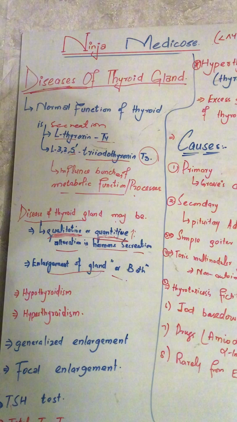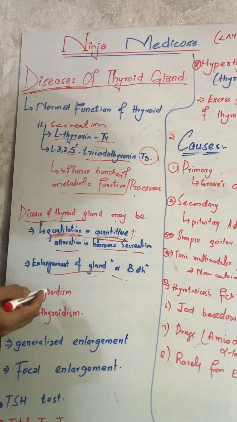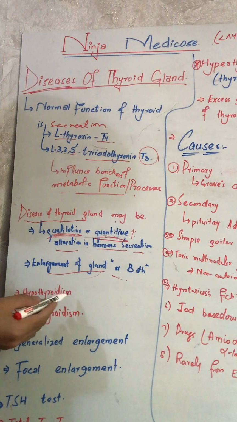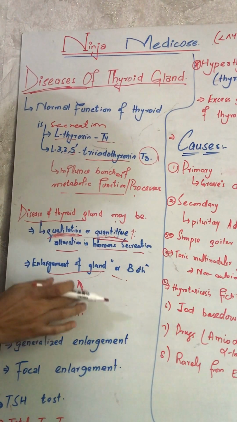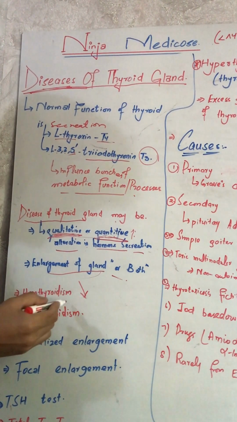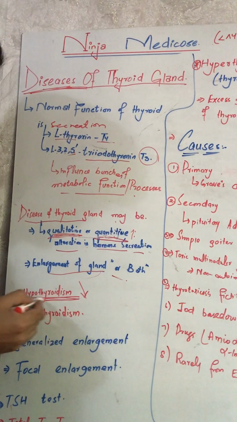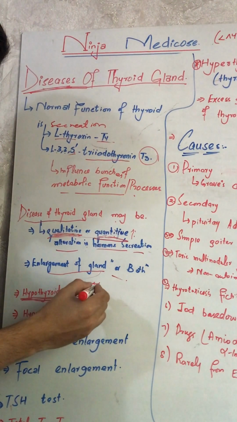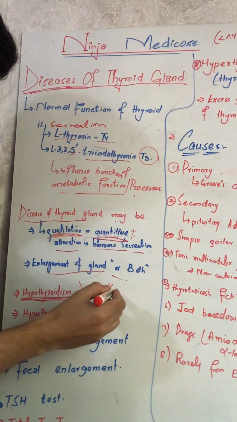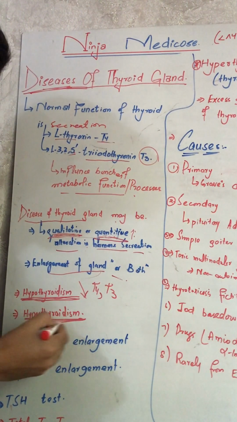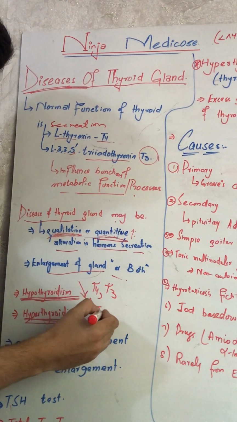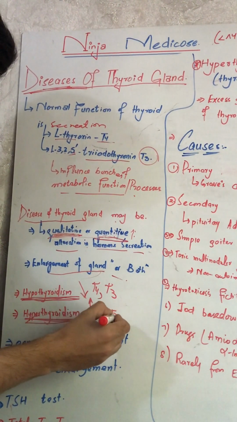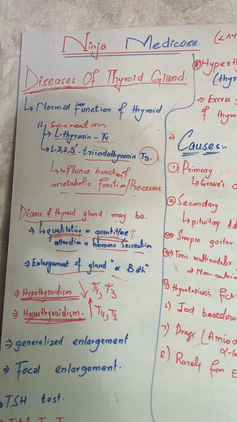When the hormones of the thyroid gland decrease from their normal level, we call that hypothyroidism, a decrease in T4 and T3. And when the T4 and T3 hormones increase from their normal level, we call it hyperthyroidism.